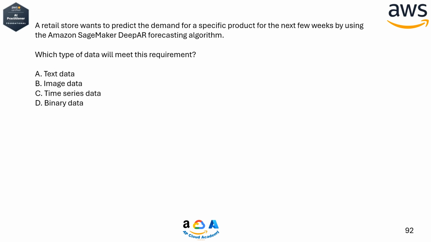A. Text data. B. Image data. C. Time series data. D. Binary data. Correct answer, C. Time series data.